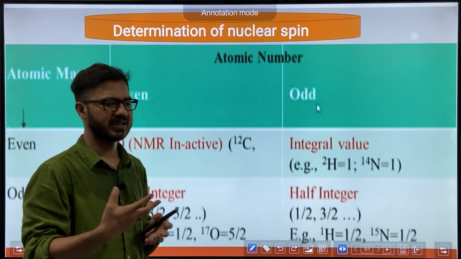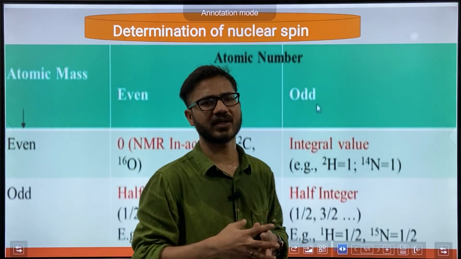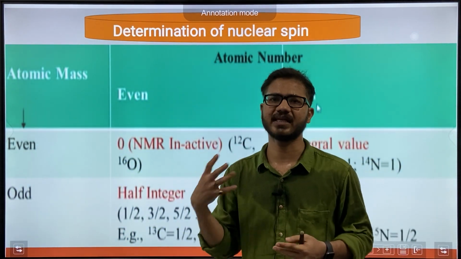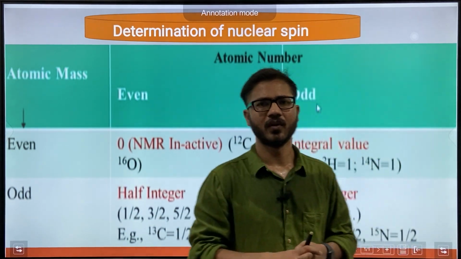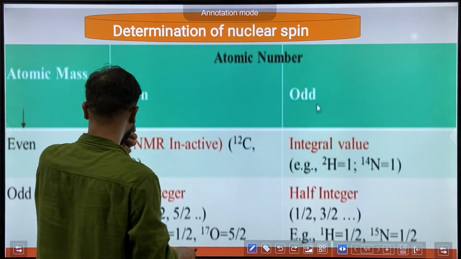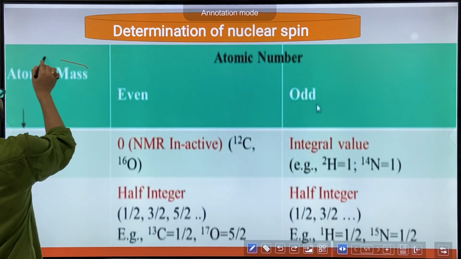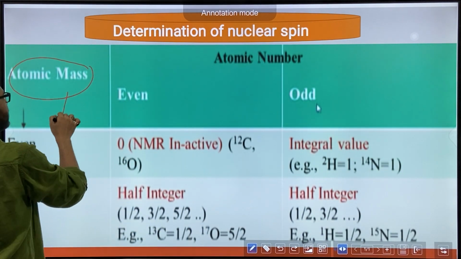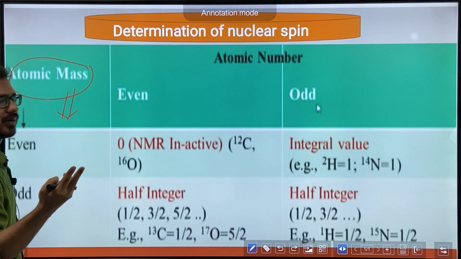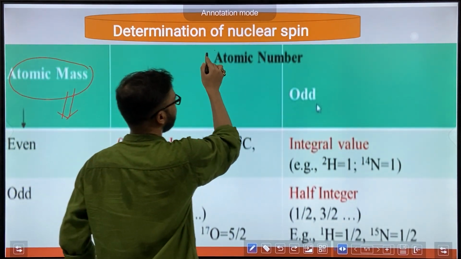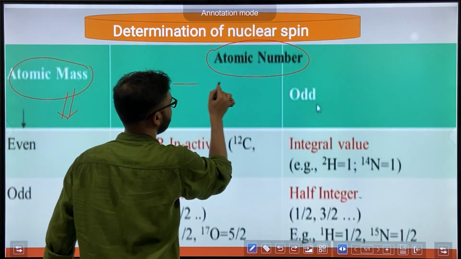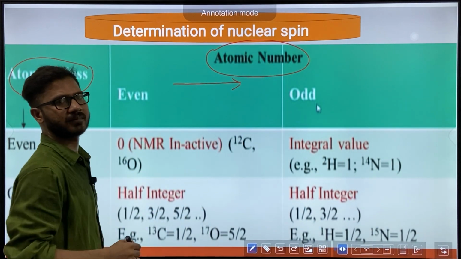What is the nature of atomic number and atomic mass? They have a value that is even or odd. This is atomic mass, which may be even or odd, and this is atomic number, which may also be even or odd.